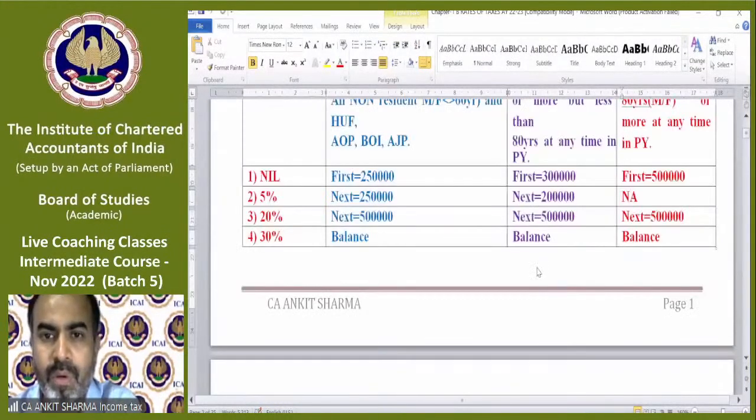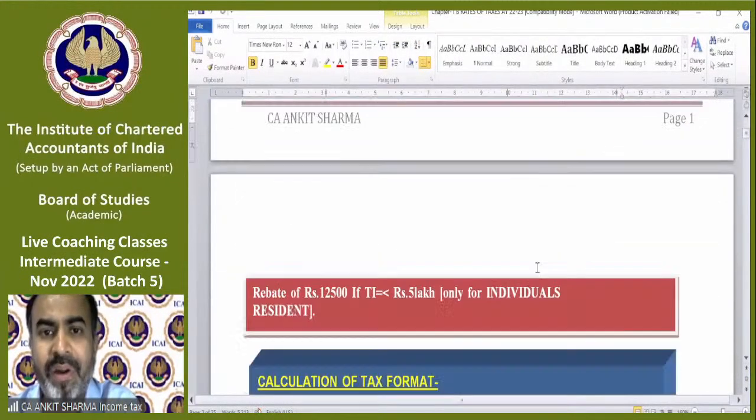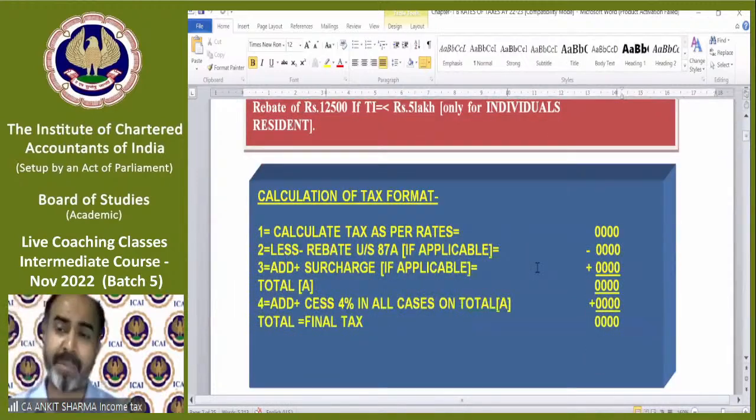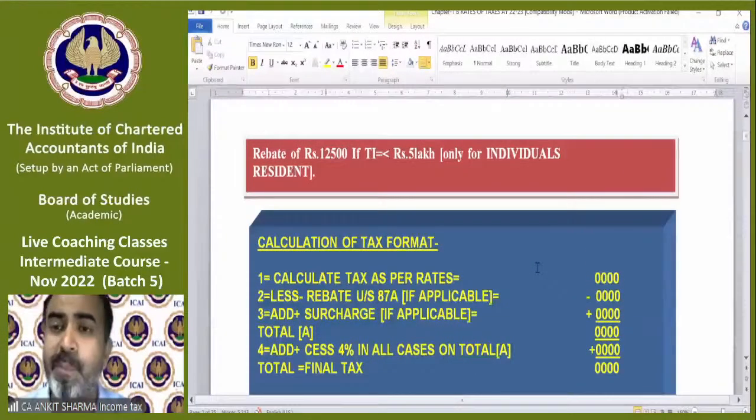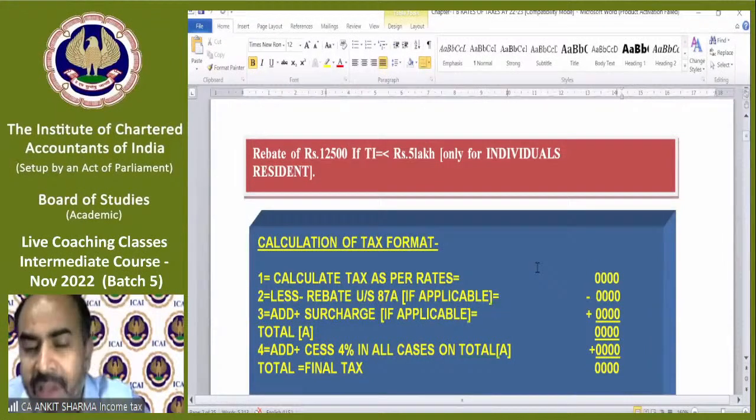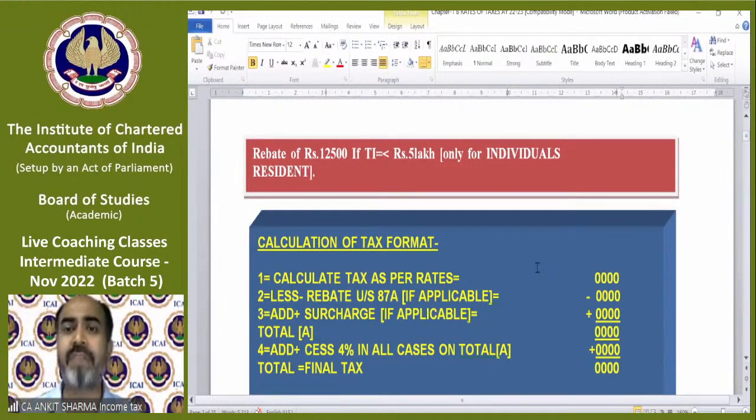Okay. Now rebate. There is a concept of rebate. Rebate means discount. There's a discount provided. As I have told you, in our country up to 5 lakh rupees, there is no tax. But we have seen only 2,50,000 benefit for you or 3 lakh. 5 lakh benefit only for super senior citizens. But it's not like that. 5 lakh benefit for all of us. But in a different way.